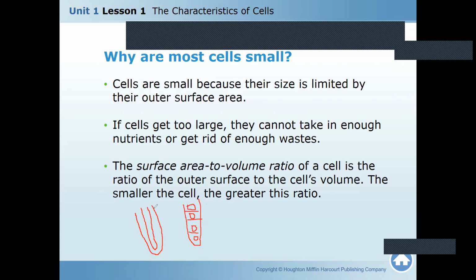Because the first has only the outside, but in the second, everything has to be measured. That's the reason this line is there: the smaller the cell, the greater this ratio. You got it now? The smaller the cell, the more surface area is exposed. Clear? Understood? Okay.